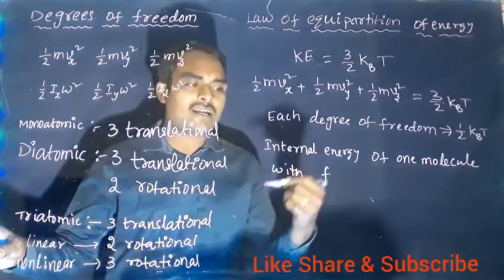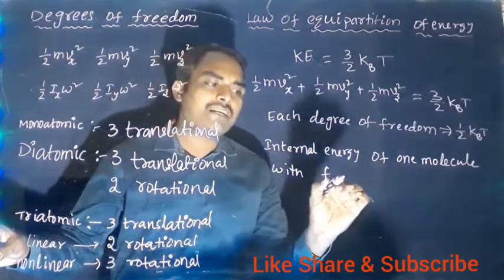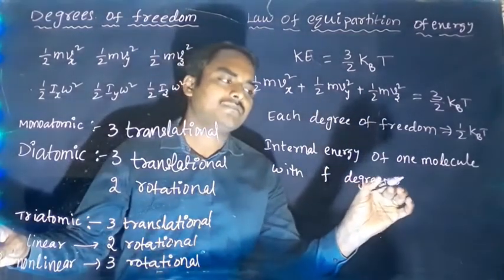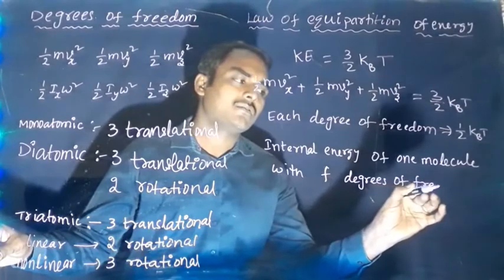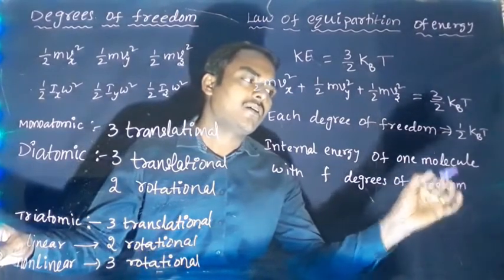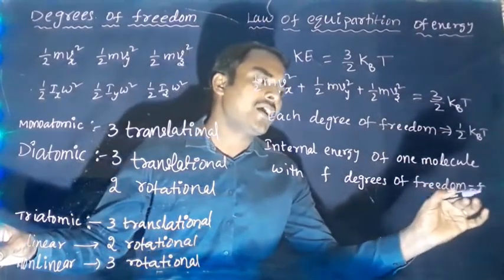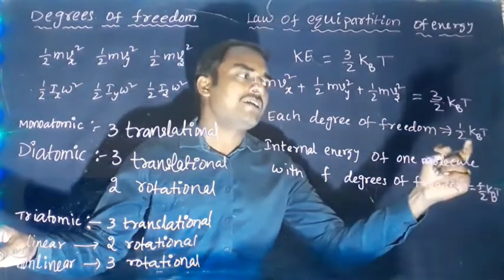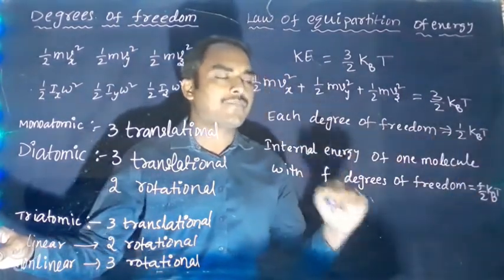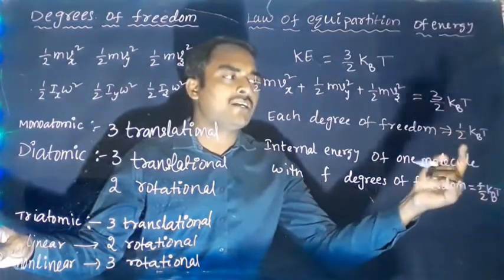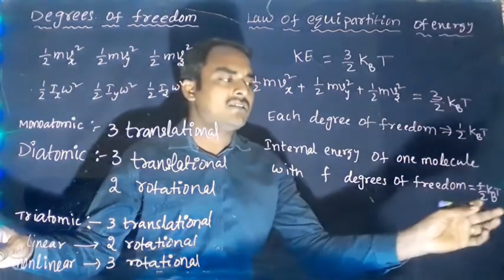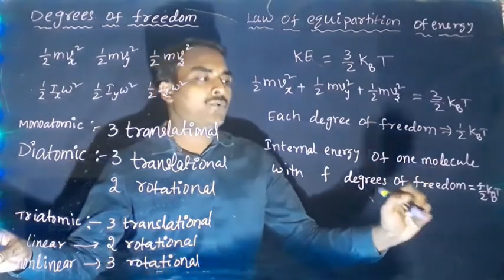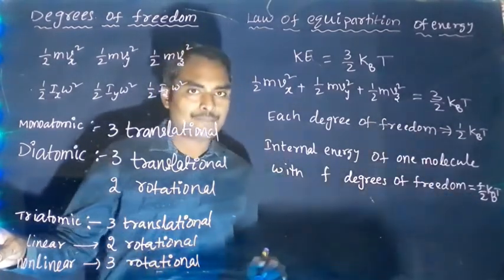So in general, we are taking F degrees of freedom. U equal to F by 2 kBT. 1 by 2 kBT is for 1 degree of freedom. With F degrees of freedom, we should multiply this with F. This is the internal energy of one molecule with F degrees of freedom.